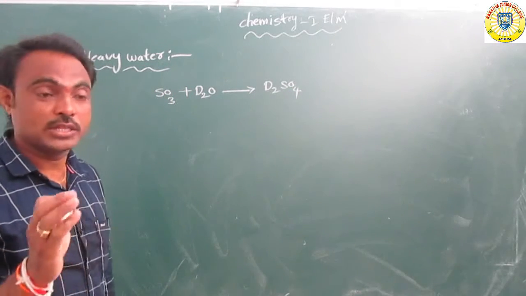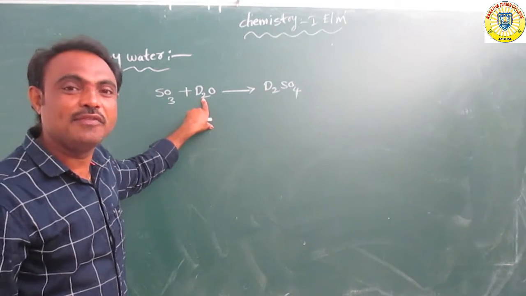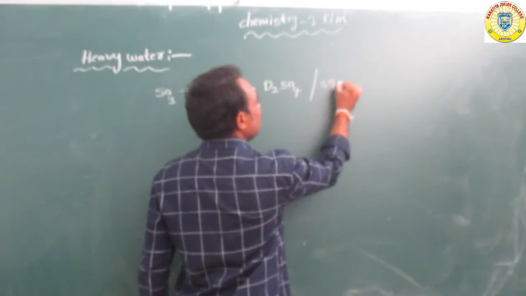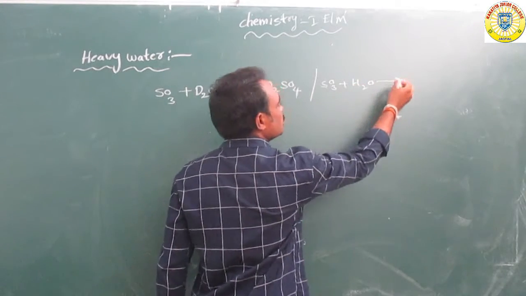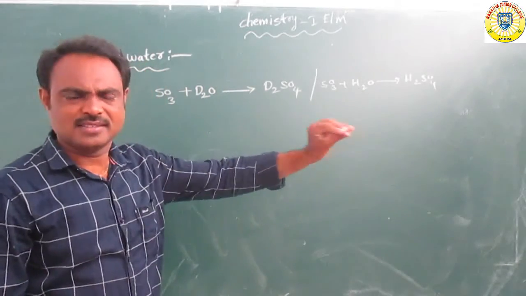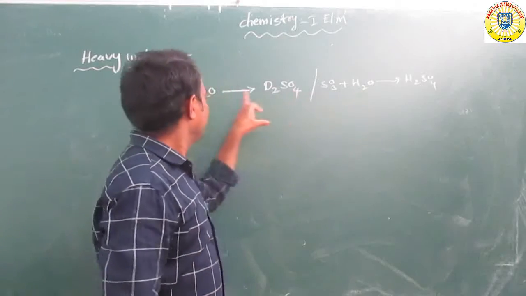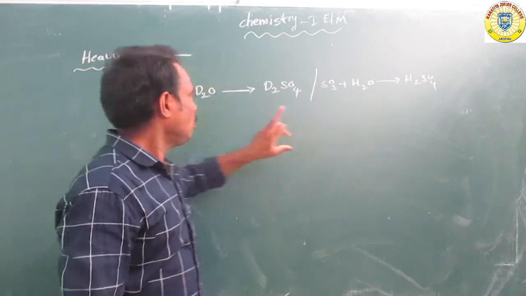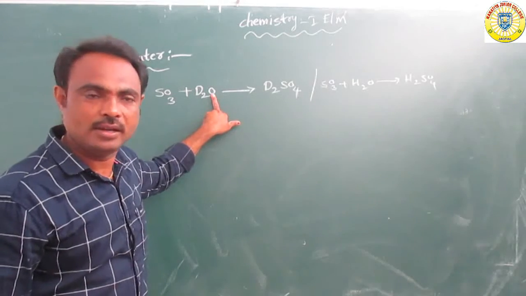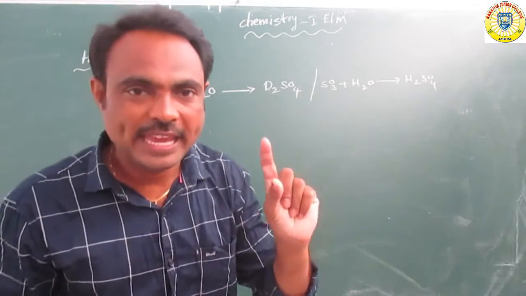Suppose that in place of D we write H. SO3 plus H2O gives H2SO4, as in this equation. So sulfur trioxide reacts with D2O, deuterium oxide, to form D2SO4, deuterosulfuric acid.